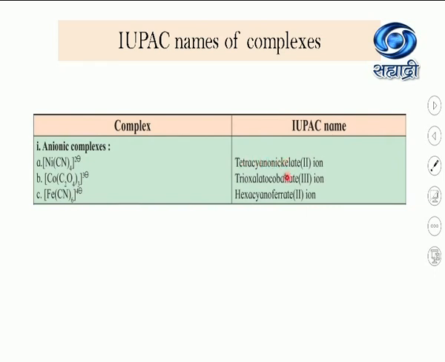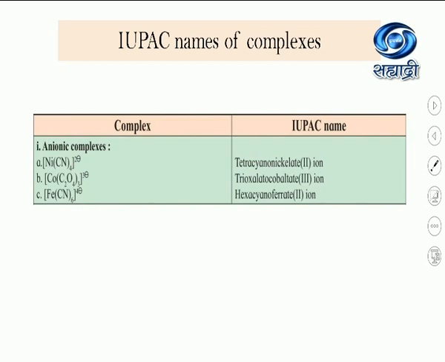Then the name of the metal, but its ending changes to -ate. Why? Because this is an anionic complex. And what was our rule? In the case of an anionic complex, the name of the metal ends with -ate. So here we write tetracyano, then nickelate, then its oxidation state in a bracket without any gap between the ligand name and this parenthesis, and then we write the word ion.